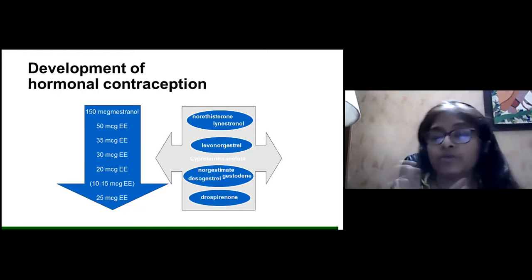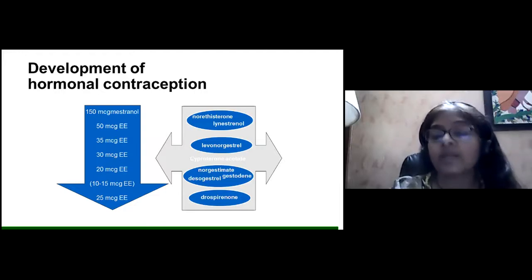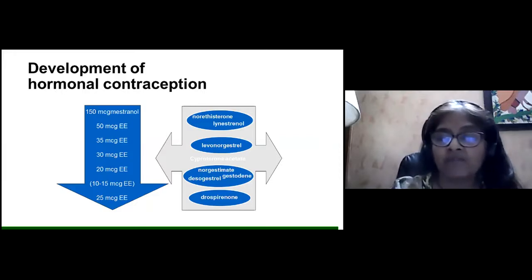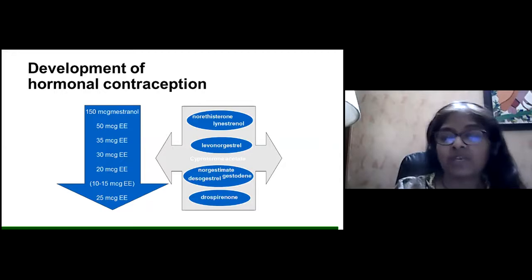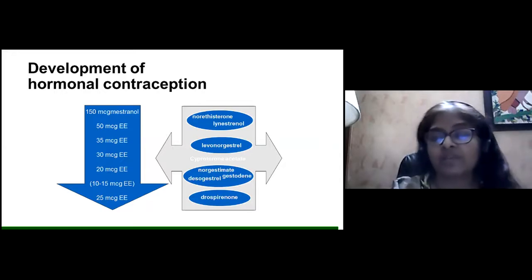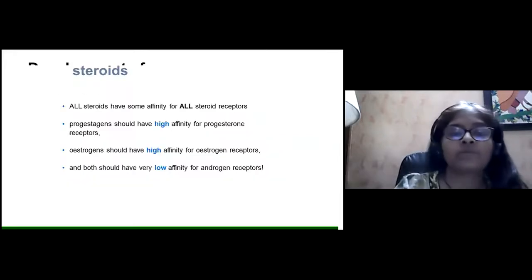And among the progesterones that have been tried are norethisterone, lynestrenol, levonorgestrel, norgestimate, desogestrel, gestodene, and drospirenone. These are the progesterone hormones, and various combinations have been tried between 30 micrograms of ethinyl estradiol, 20 micrograms of ethinyl estradiol, and these hormones like norethisterone, levonorgestrel, norgestimate, and drospirenone.